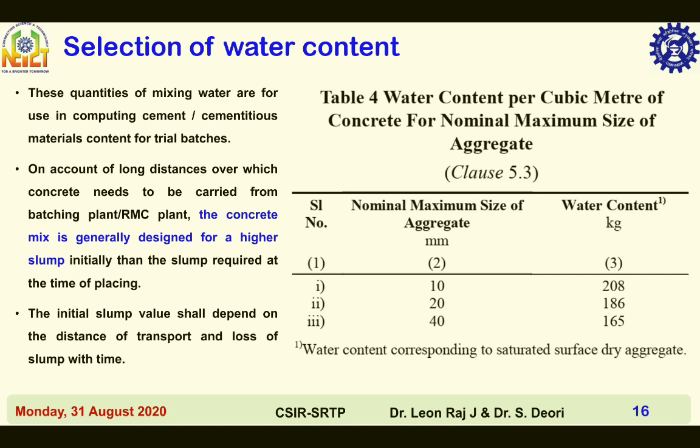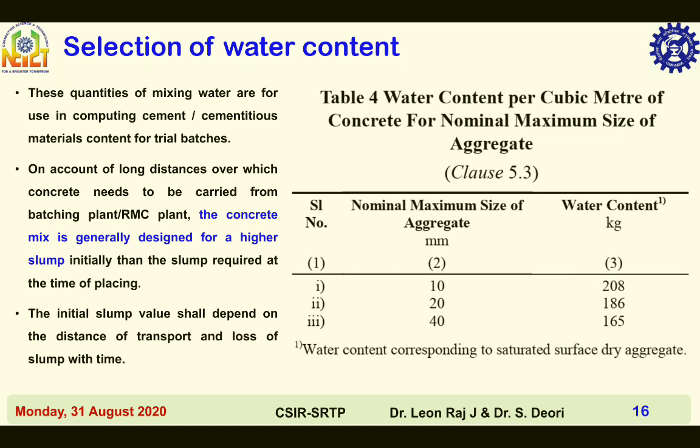Selection of water content. For 50 mm slump, the water content per meter cube of concrete for the maximum nominal size of aggregate is given here. For 10, 20 and 40 mm aggregates, the recommended water content is 208, 186 and 165 kg per meter cube.